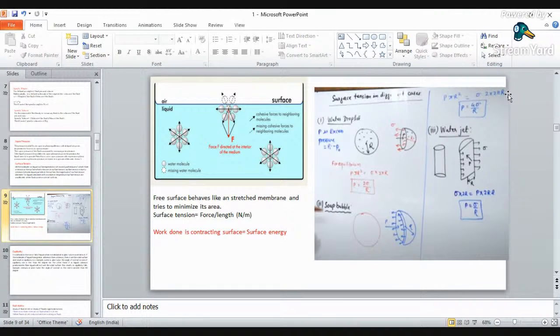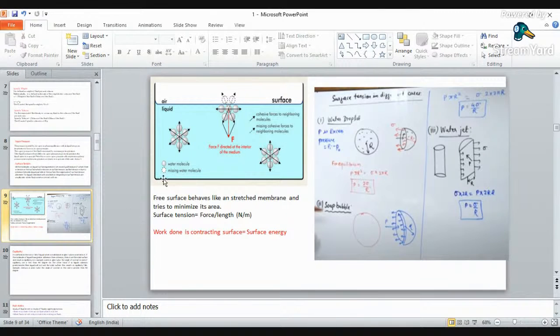Same with the case of a water jet, where the pressure will be sigma by r. Here the inside force will be P into 2 r L, and the outside force will be sigma into 2L. So here you will get the total surface tension equal to P into R, or the pressure equal to sigma by R.